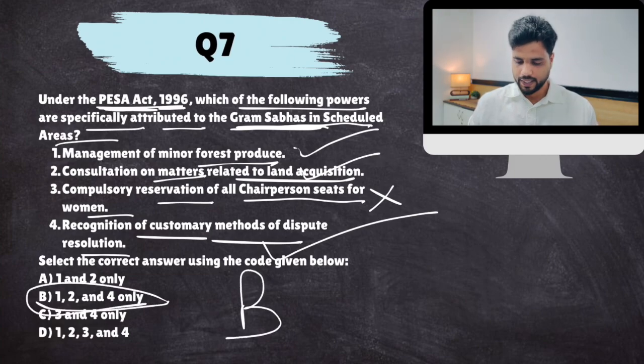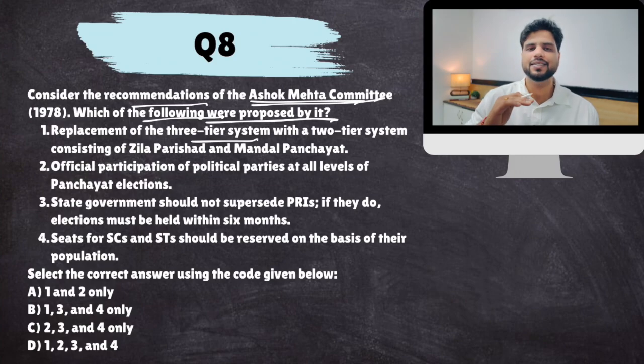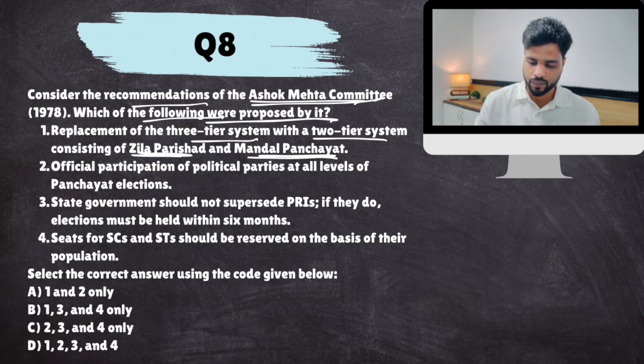All right, next. Remember, there were many committees. One was the Ashok Mehta committee. So consider the recommendations of the Ashok Mehta committee. Which of the following were proposed by it? Replacement of the 3-tier panchayat system, that is village panchayat, intermediate and district, with a 2-tier system consisting of Zilla Parishad, district panchayat, and Mandal panchayat, that is intermediate, no village level. Yes, Ashok Mehta said that.